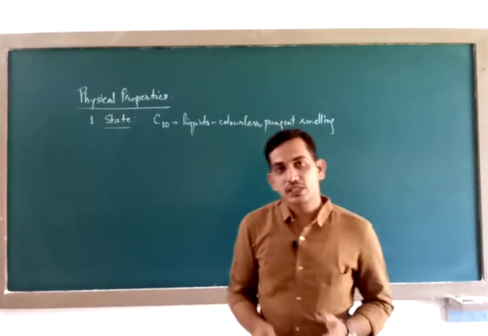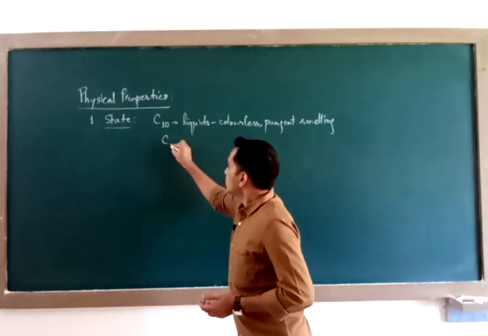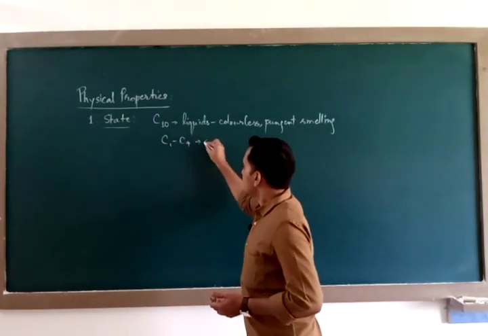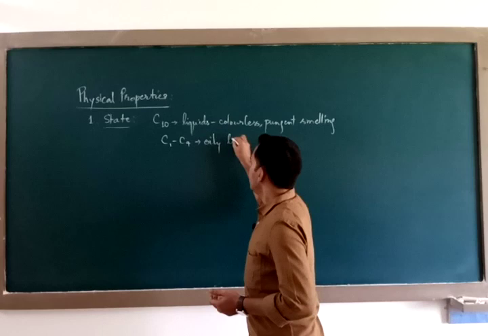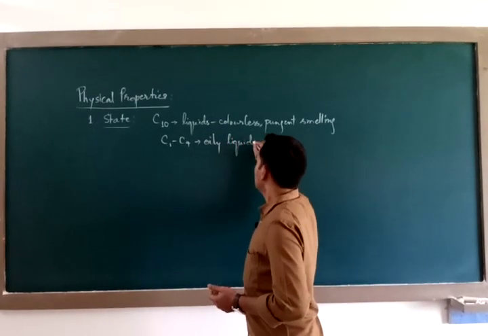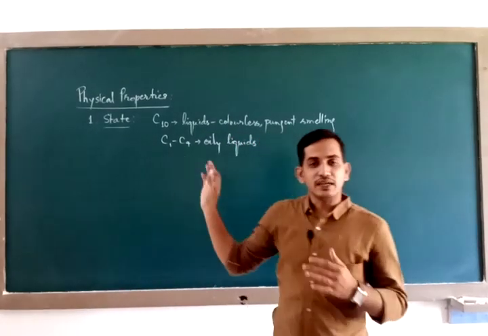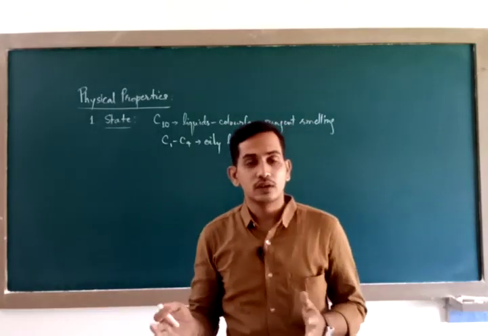Those which contain C1 to C4 are oily liquids. Up to carbon 10, they are liquids.